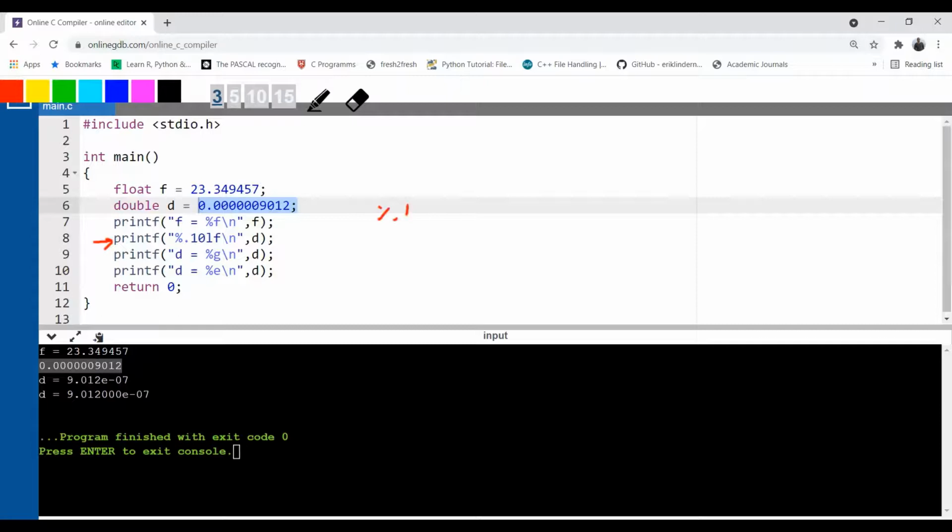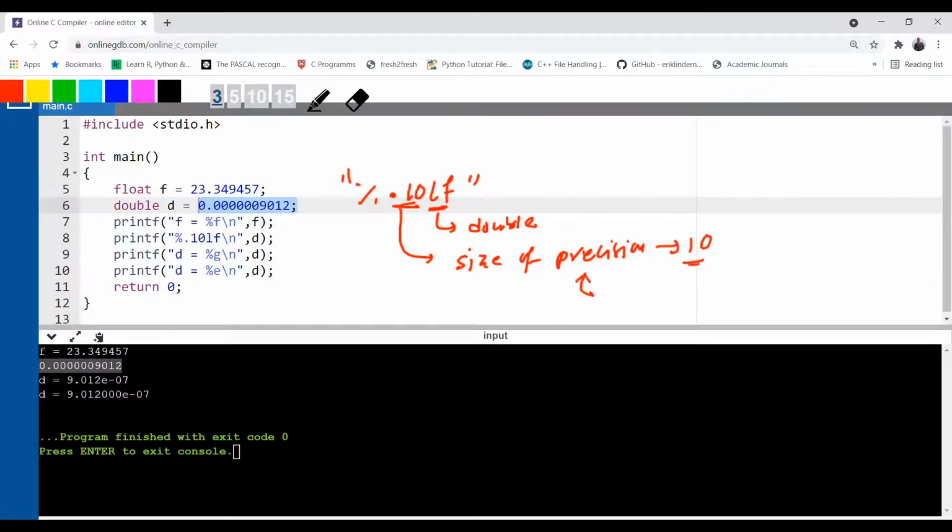I have written percentage 0.10 lf. Okay, what is this lf? Format specifier for double data type. What is this 10? It tells the compiler the size of precision. The size of precision is 10, meaning after the decimal point. So here you can see this is my decimal point. After the decimal point, 10 numbers get printed.